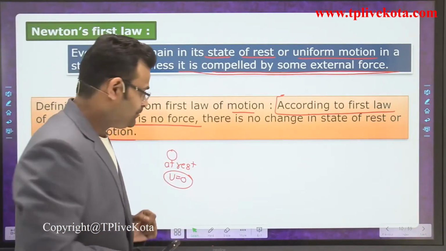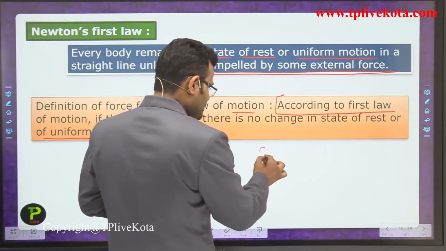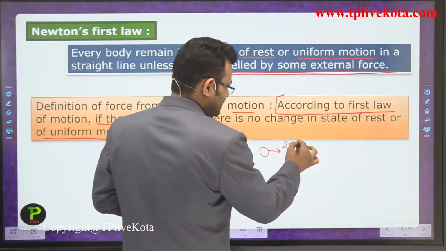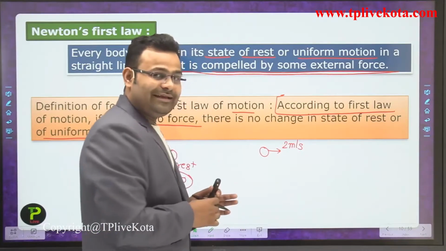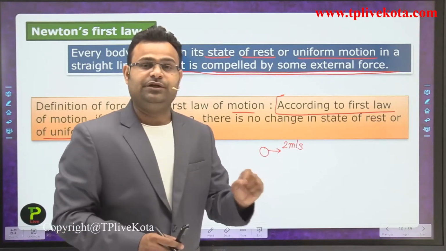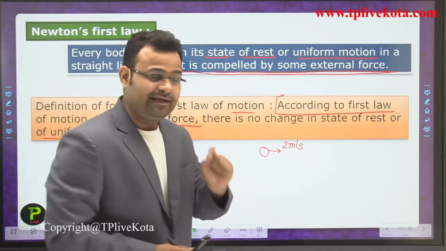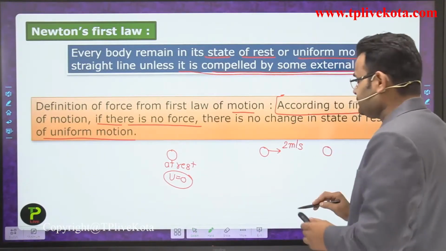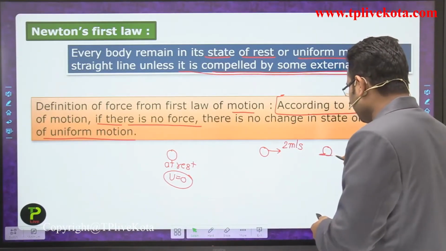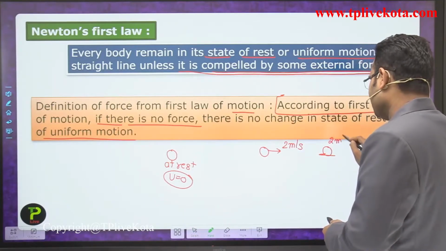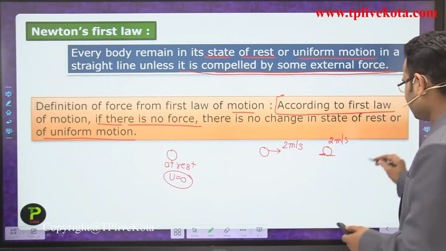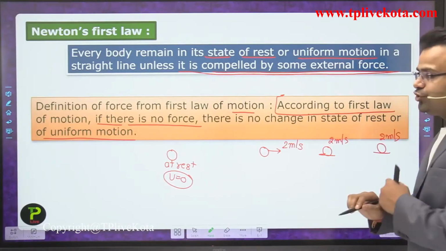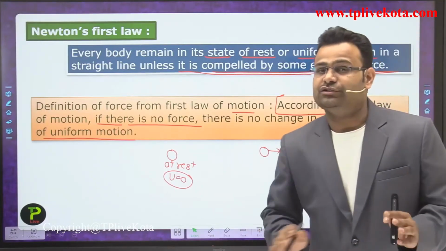Second, if a body is moving with a speed of 2 meters per second, it continues moving with 2 meters per second until an external force is applied. If we take data after 2 minutes, it is still moving with 2 meters per second, if no external force is applied on that body.